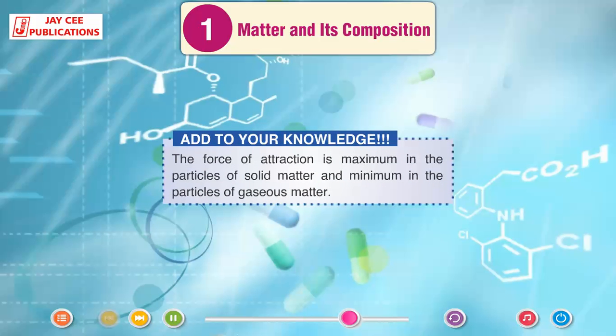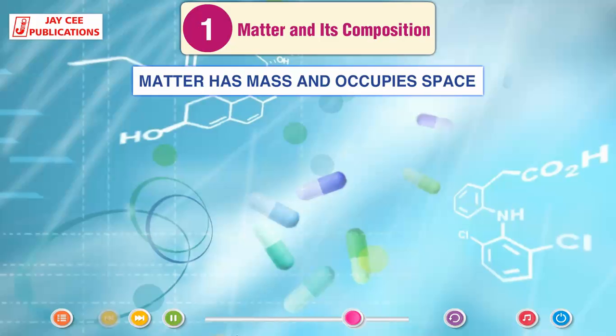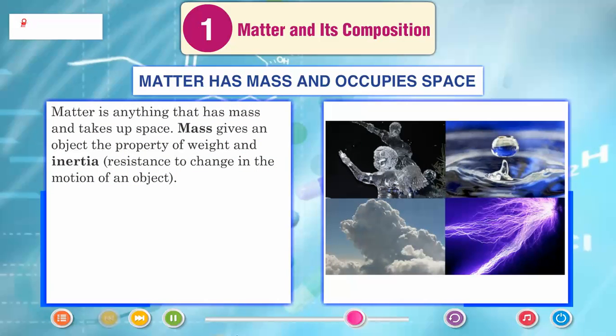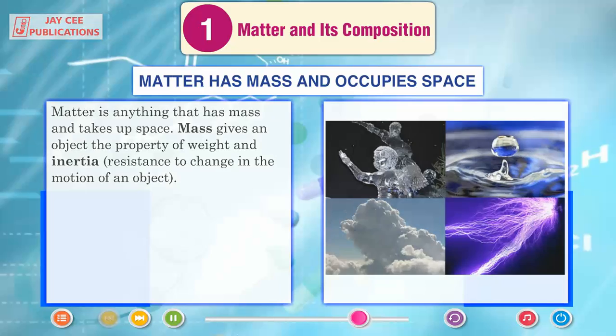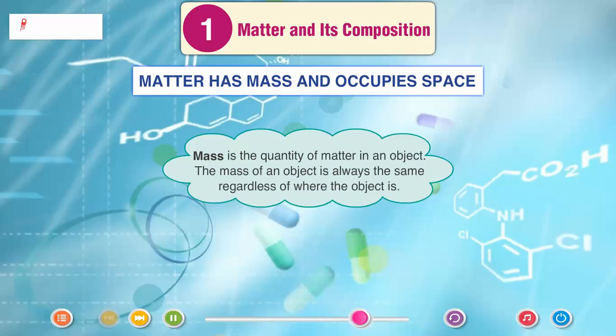Add to your knowledge. The force of attraction is maximum in the particles of solid matter and minimum in the particles of gaseous matter. Matter has mass and occupies space. Matter is anything that has mass and takes up space. Mass gives an object the property of weight and inertia, resistance to change in the motion of an object. Mass is the quantity of matter in an object. The mass of an object is always the same regardless of where the object is.